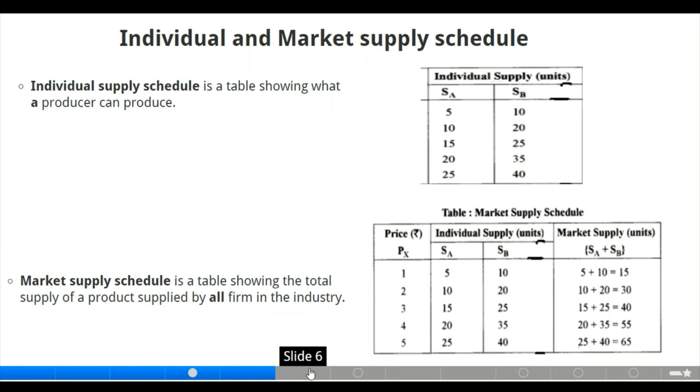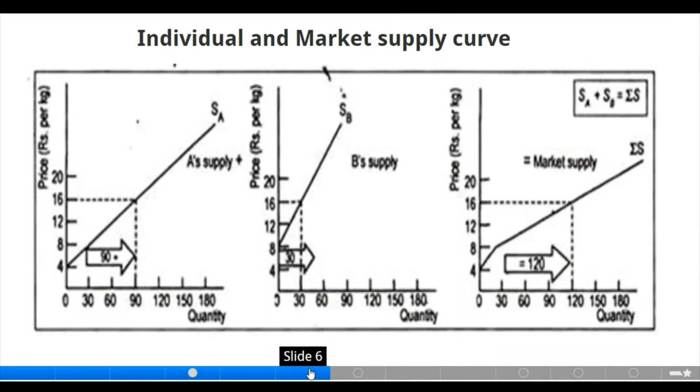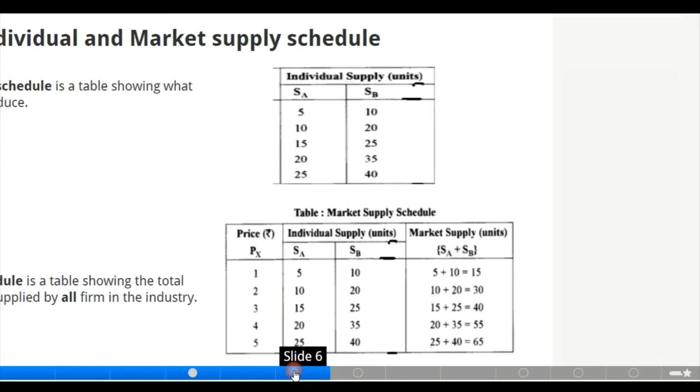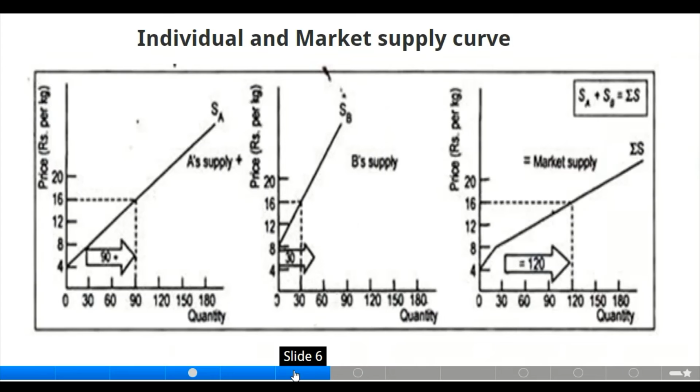Now let us move to the next slide, where we have individual and market supply curve. We just said something earlier about individual and market supply schedule. Now let us have a look at the supply curve. Now we have firm A supply and firm B supply. Here is their market supply curve.